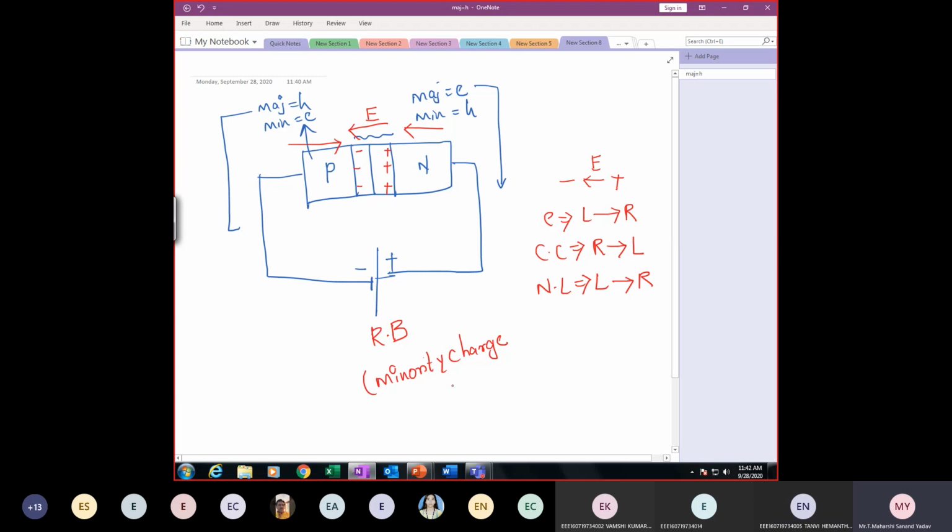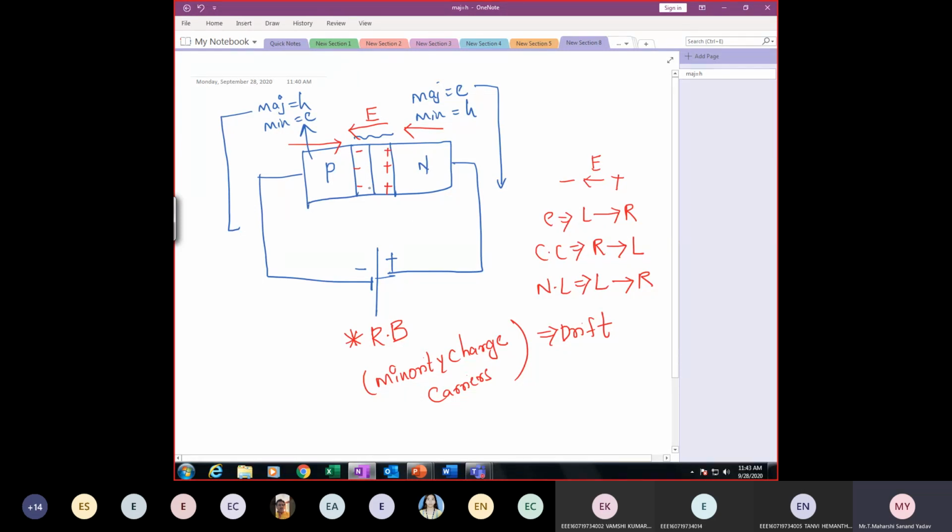So current is because of minority or majority carriers? Minority. So can I call it minority drift current or diffusion current? Drift current. That's it. Whereas in the case of LED, it is forward bias, so it is because of majority carriers, and the current is diffusion. So I hope you are perfect now. So there exists a small amount of minority current.